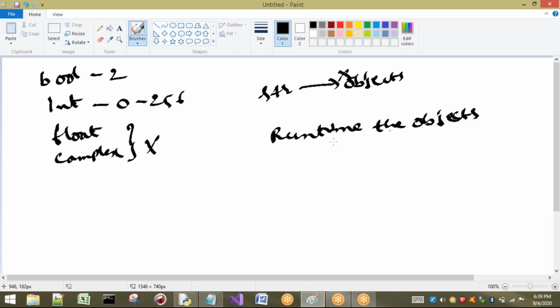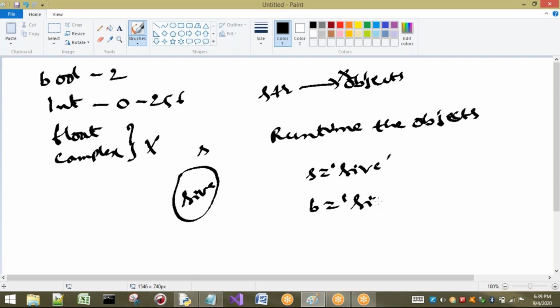So I will take the examples also. For example, s equal to Shiva. For this, what happens? One object will be created, yes. Then I am going to take b equal to also Shiva. Now here b is also going to point to this one.